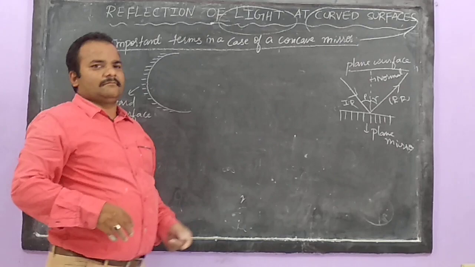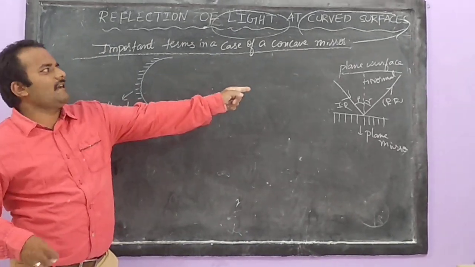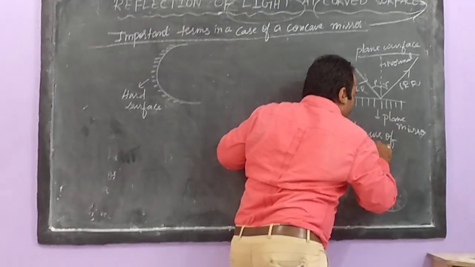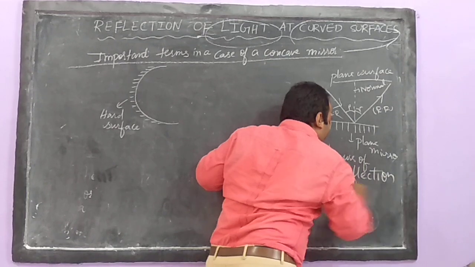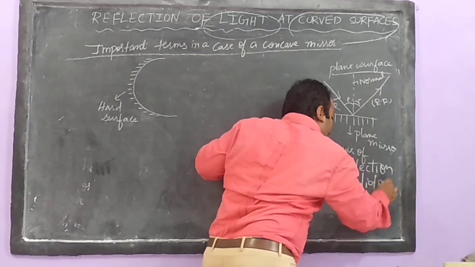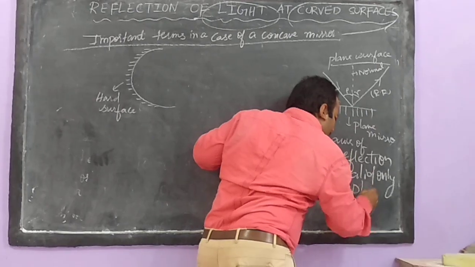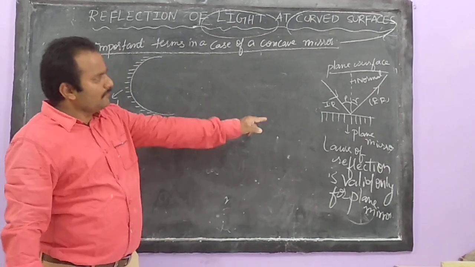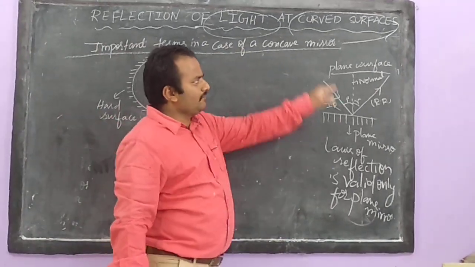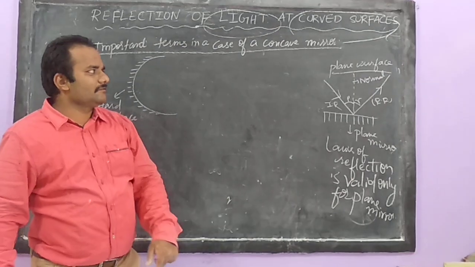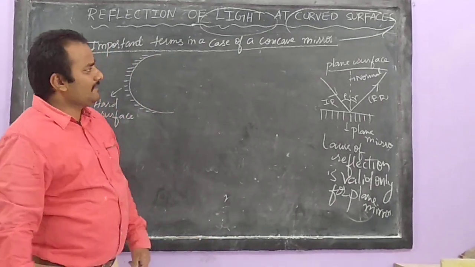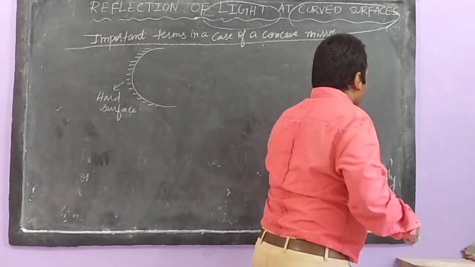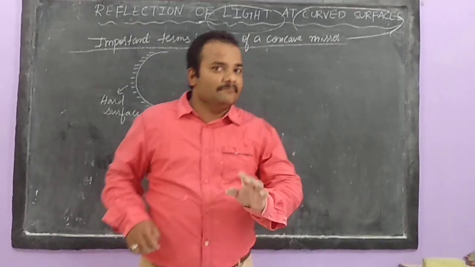It's so easy. The laws of reflection are valid for a plane surface, only for plane mirrors. Is that correct? It's true that the law is valid for plane surfaces. But no, not only like that. The laws are valid for curved surfaces also, for curved mirrors also.